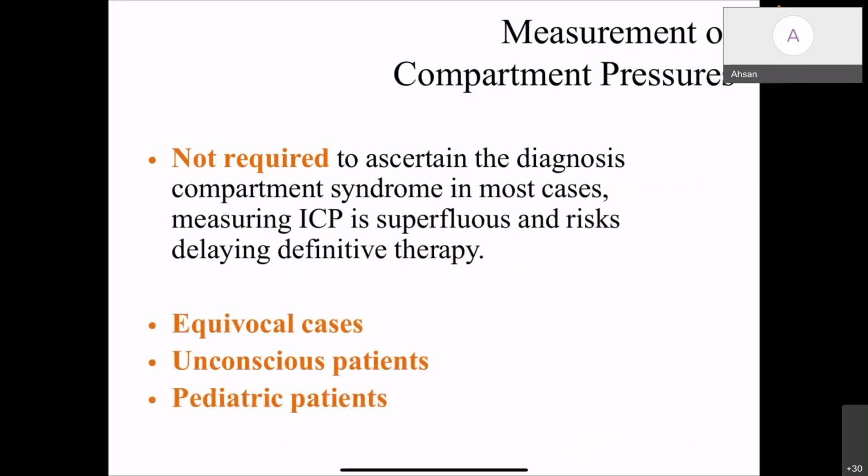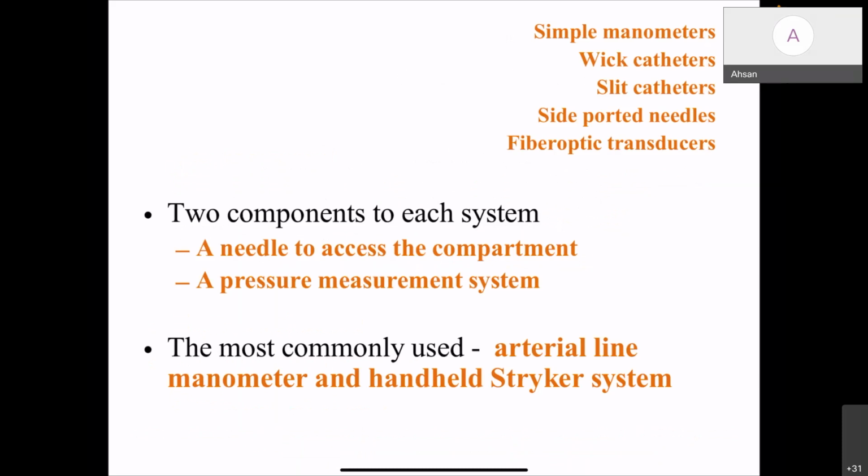Measurement of compartment pressures: in general, it is not required to ascertain the diagnosis of compartment syndrome. Measuring ICP is superfluous and risks delaying the definitive therapy. But it has a role in situations like equivocal cases, unconscious patients, and pediatric patients who can't come up with the symptoms. The techniques are simple manometry, Whitesides catheters, slit catheters, side port needles, and fiber optic transducers. The two components of either system are a needle to access the compartment and a pressure measurement system.